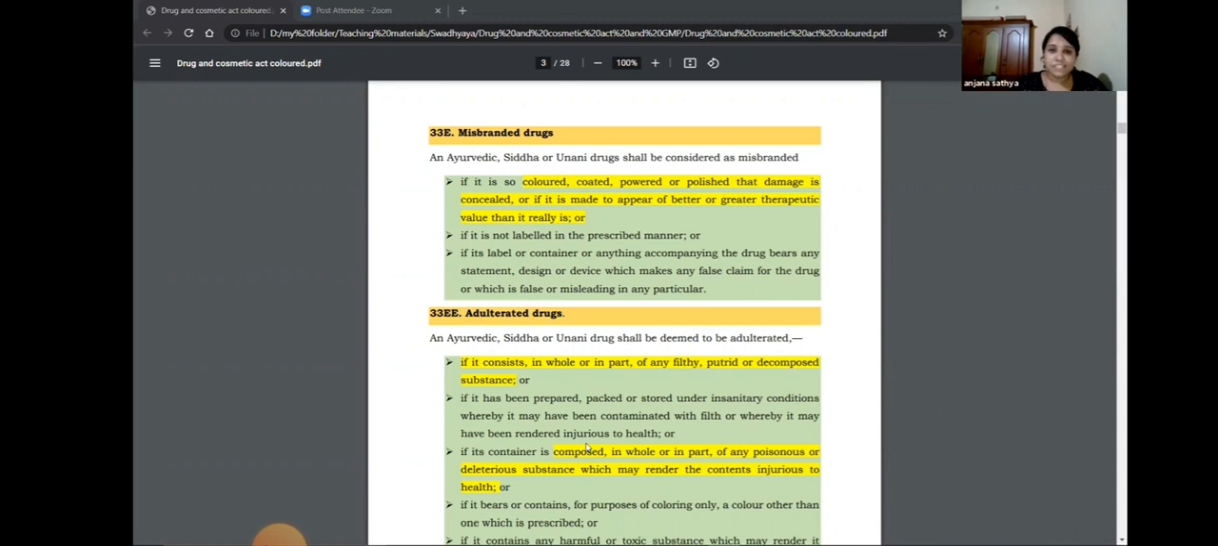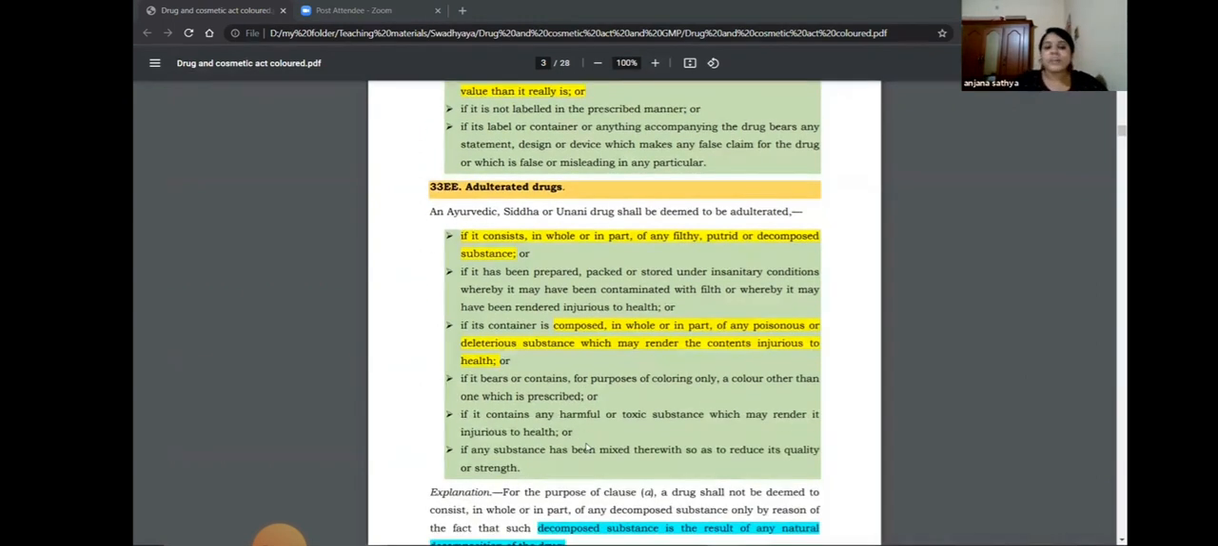So the section that deals with the misbranded drugs for Ayurveda, Siddha, and Unani medicine is 33E. Next one is 33EE, that is adulterated drugs. What is the meaning of adulterated drugs? If it consists in whole or in part of any filthy, putrid or decomposed substances, that is adulterated. So adulteration can be that the drug has been adulterated with any filthy, putrid or decomposed substance. It is known as adulterated.